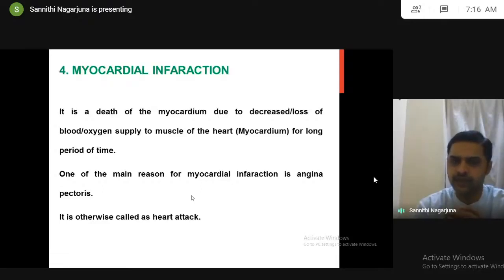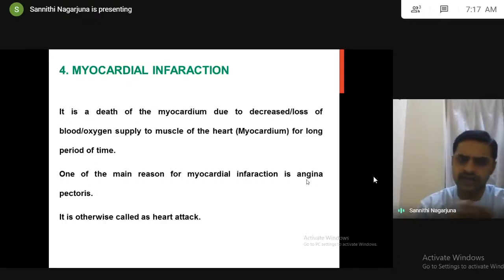So death of the myocardium due to less or complete absence of oxygen supply for a long period of time is called myocardial infarction, which is also called a heart attack. Why this myocardial infarction will come? One of the major reasons is angina pectoris. Am I right?